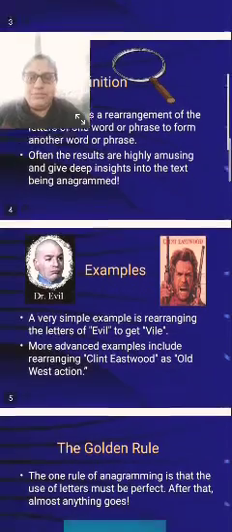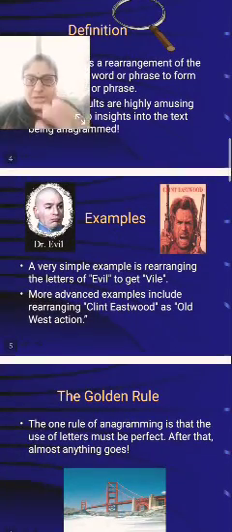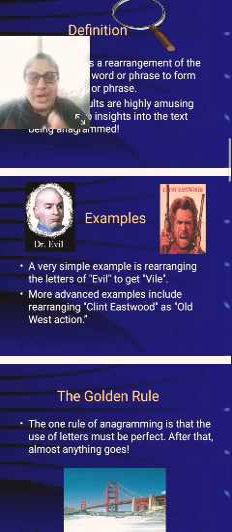So what type of results are you going to get? Now see the examples, Dr. Evil and Clint Eastwood. I have taken the two pictures here for fast learning. A very simple example is rearranging the letters of evil to get vile. EVIL, VILE.